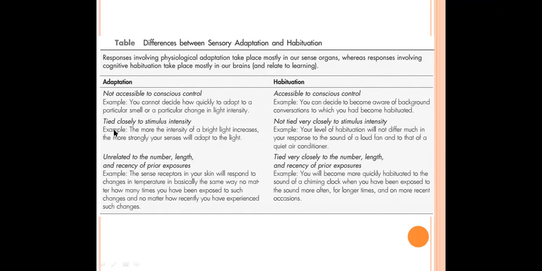The second difference is that sensory adaptation is tied closely to the stimulus intensity. It will increase along with the stimulus intensity, or it will decrease with a decrease in stimulus intensity. Whereas sensory habituation is not related to the stimulus intensity at all. An example for sensory adaptation in terms of stimulus intensity is that the more the intensity of a bright light increases, the more strongly our senses will adapt to the light.